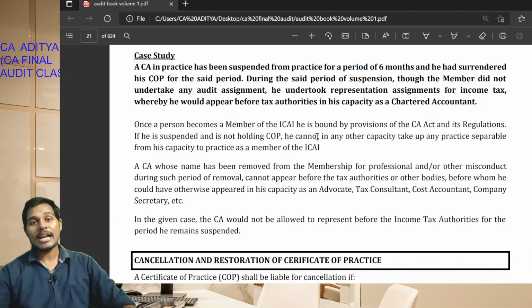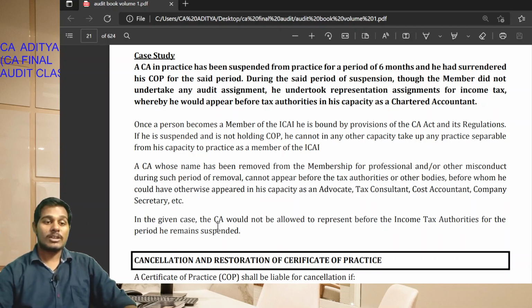See students, where a chartered accountant has been suspended for 6 months, he should not appear before the various authorities in the capacity of a chartered accountant, because his name has been removed from the register for the said period of 6 months. In such a case, he should not act as a practicing chartered accountant or as a chartered accountant before various authorities. So in the given case, the CA will not be allowed to represent before various authorities for the period he remains suspended.